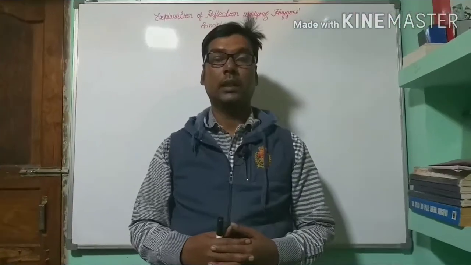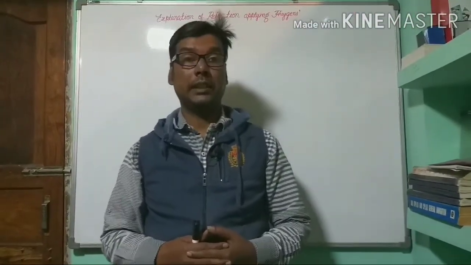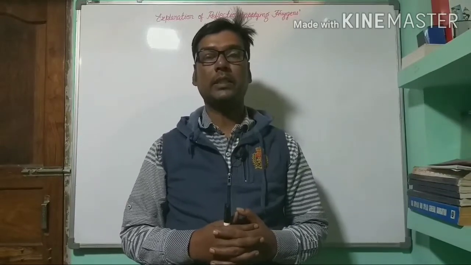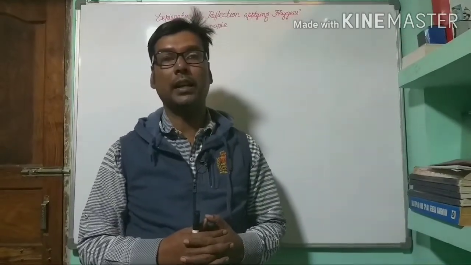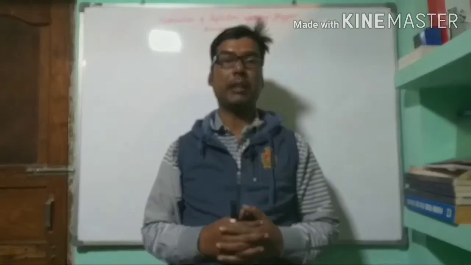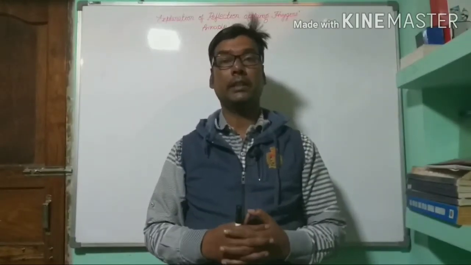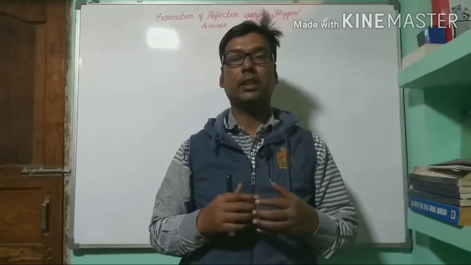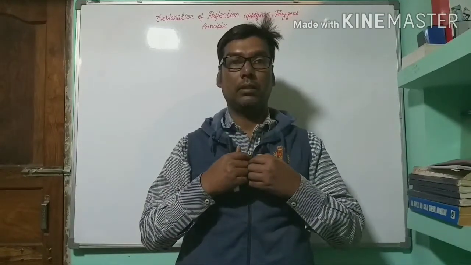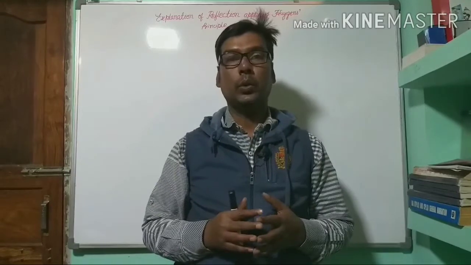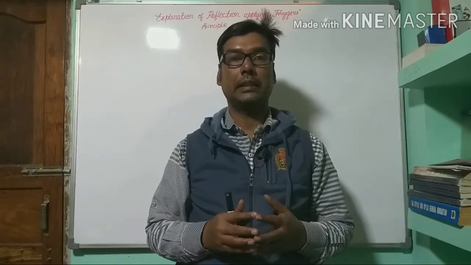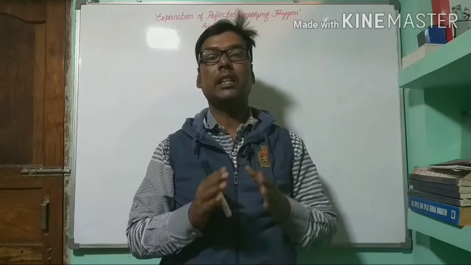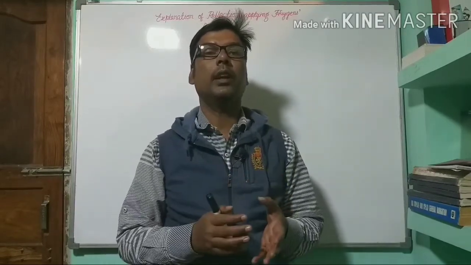Hello friends. In the previous lecture, we discussed the Huygens principle. Huygens principle states that every point of a wavefront acts as a source of new disturbance called secondary wavelets. These spherical secondary wavelets spread out in all directions with the speed of light, and the envelope of these wavelets at an instance gives the position of a new wavefront.